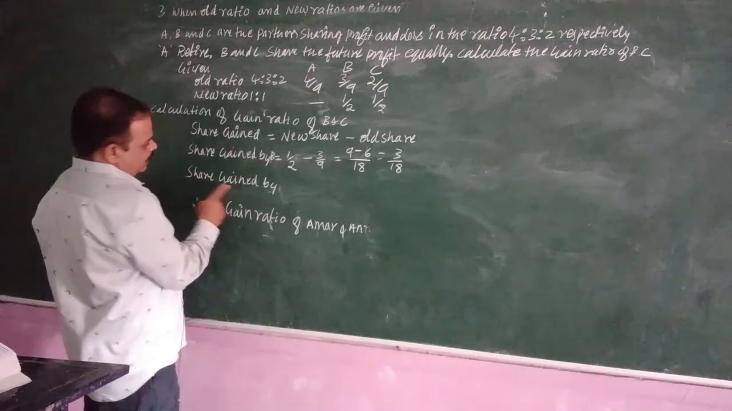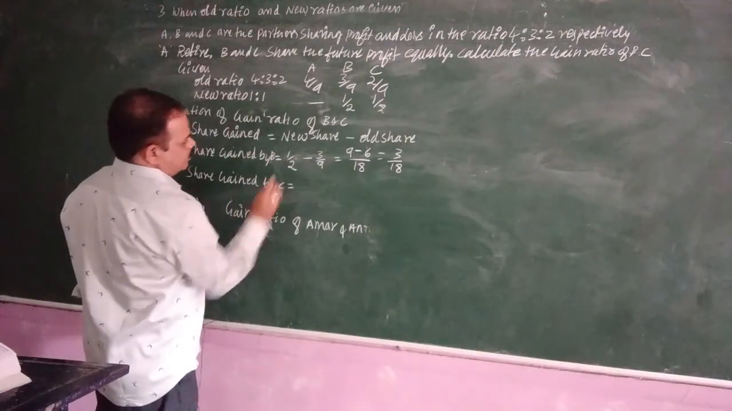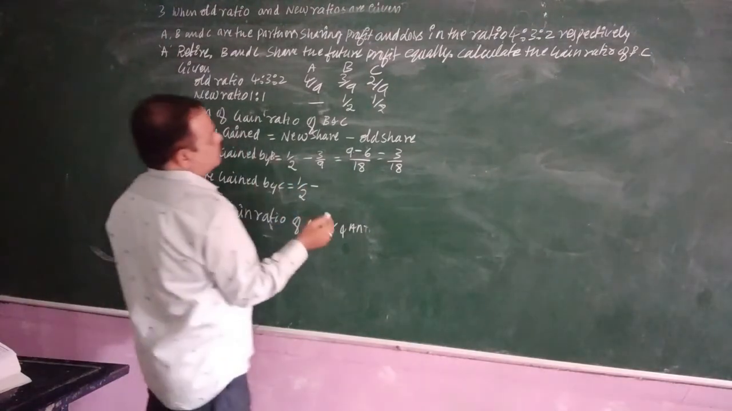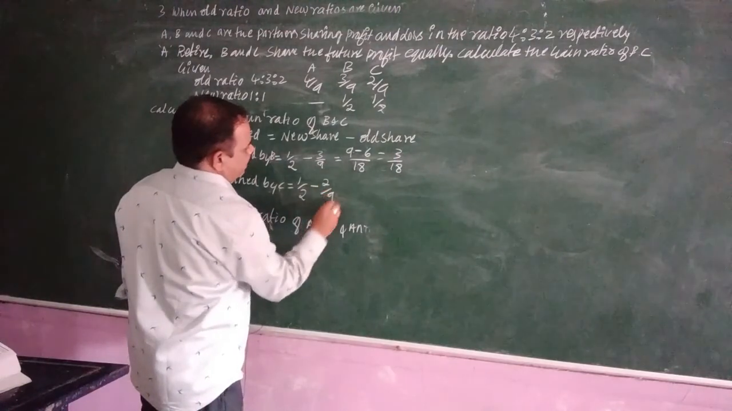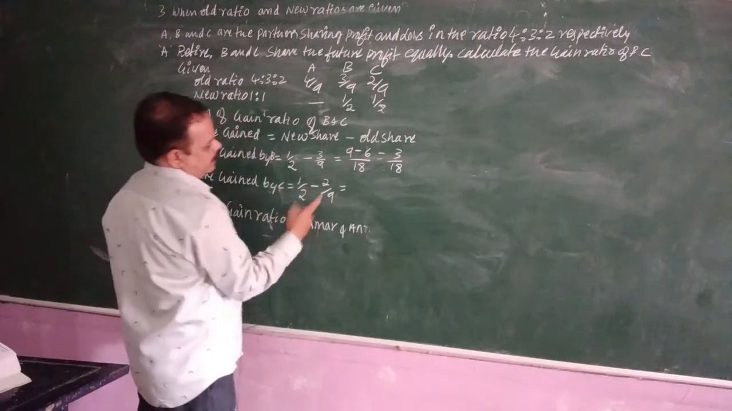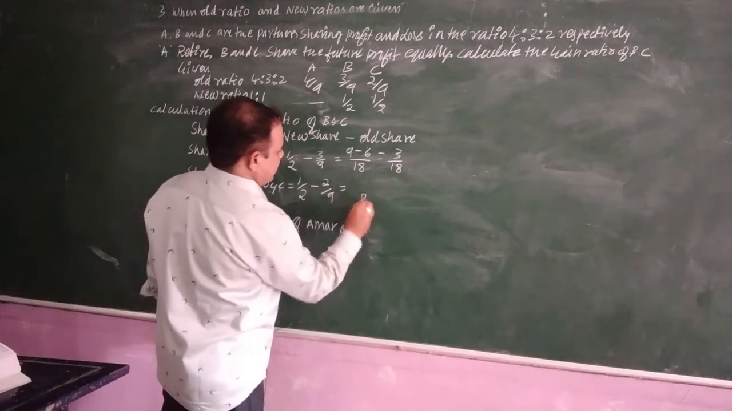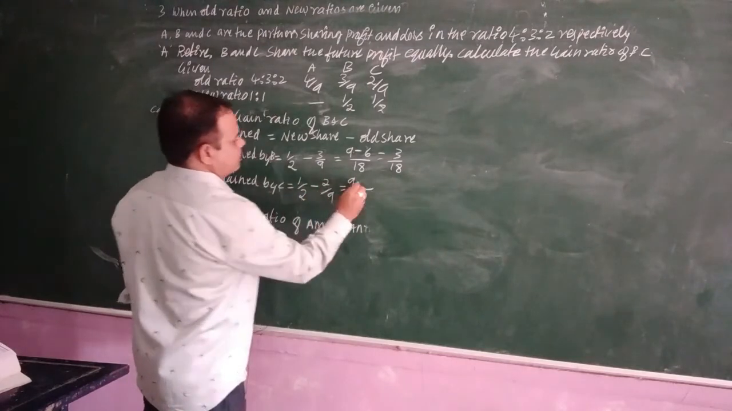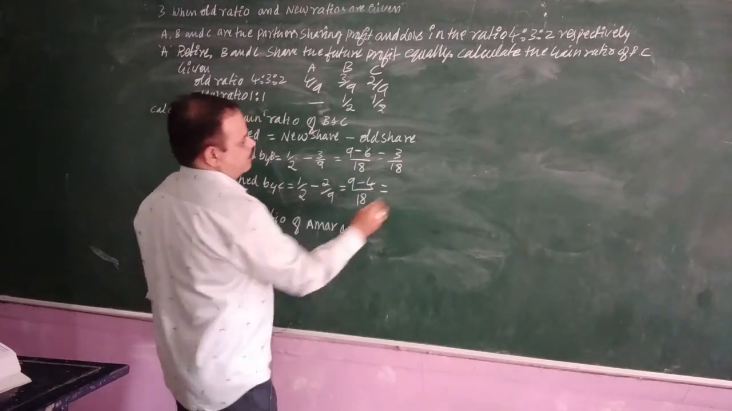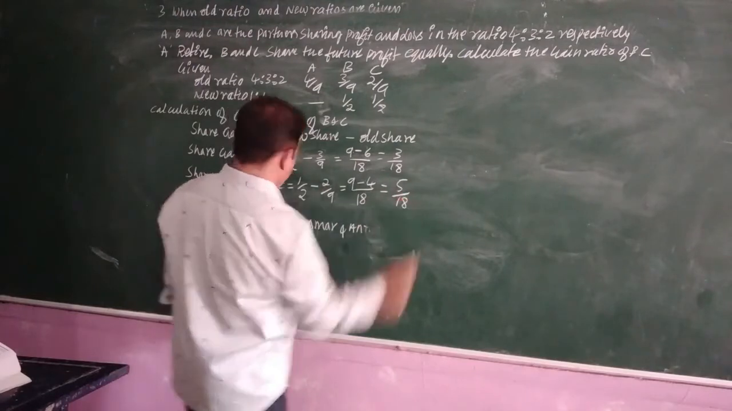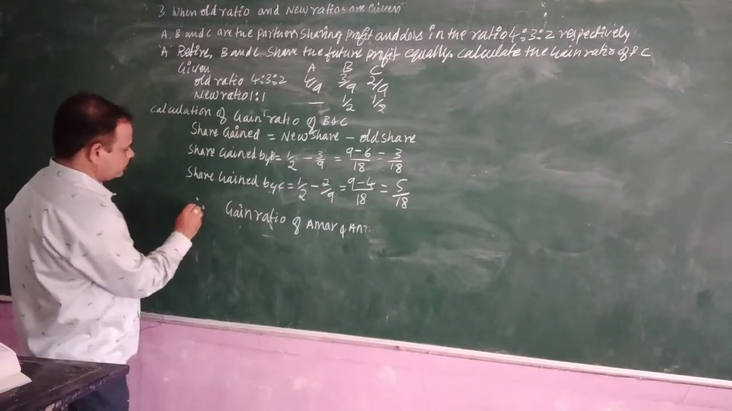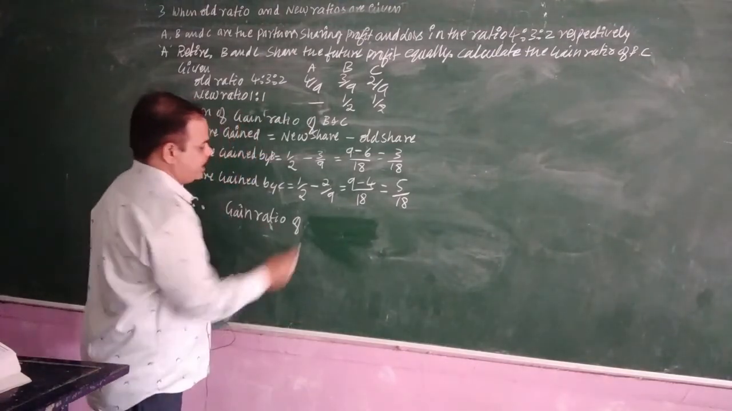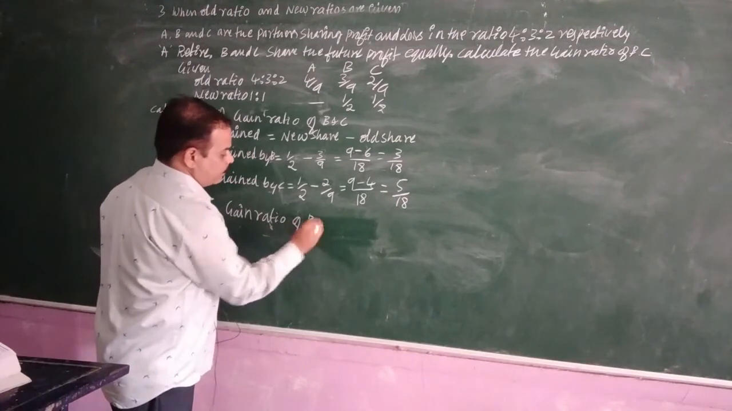Share gained by C is equal to 1/2 minus 2/9. 2 9s are 18. 9 1s are 9. 2 2s are 4. Then here 5/18. Therefore gain ratio of B and C.